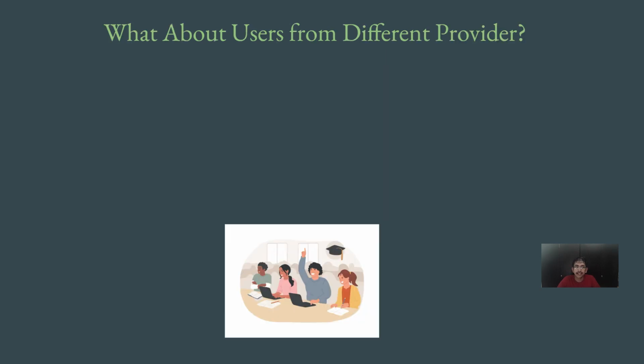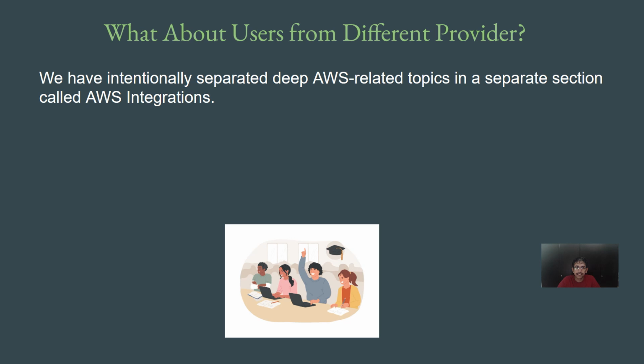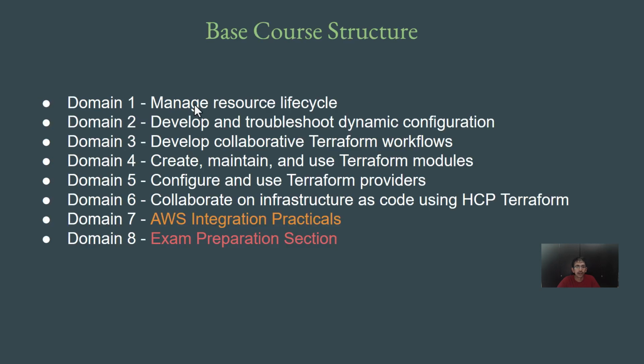This is where the next point comes into the picture, which states that we have intentionally separated deep AWS related topics into a separate section called AWS integrations. So in domain 7, AWS integration practicals, this is where all of the deep AWS topics that you should know before you sit for the exams are present. And in the other sections, we have kept things as generic as possible.